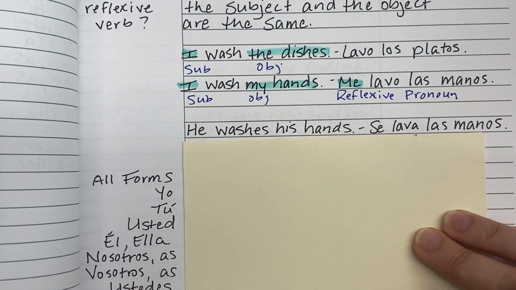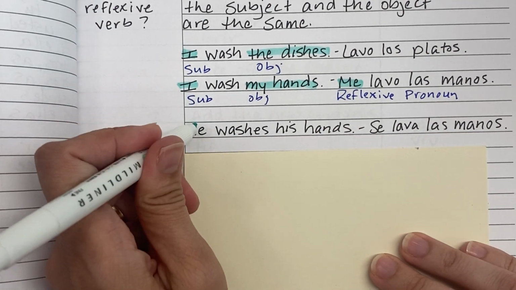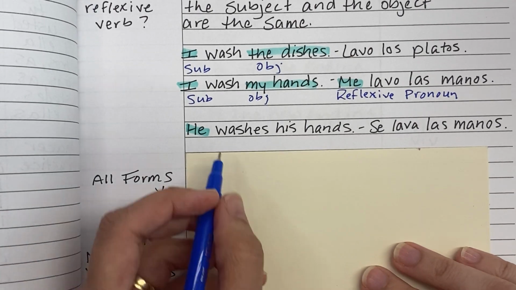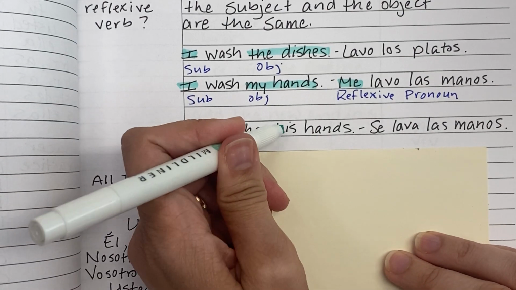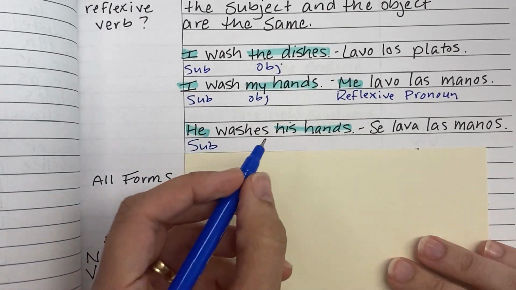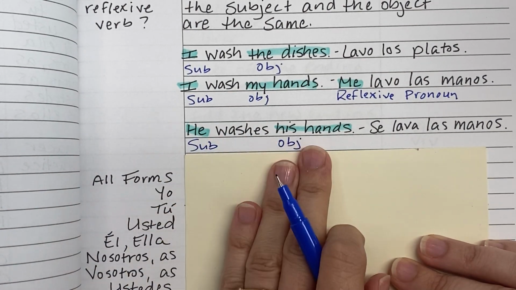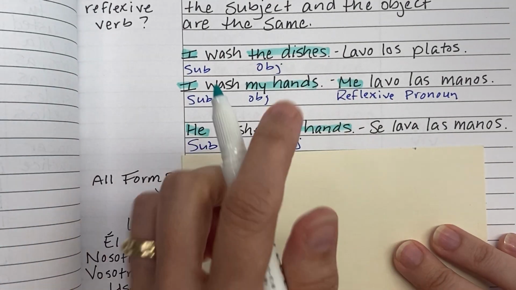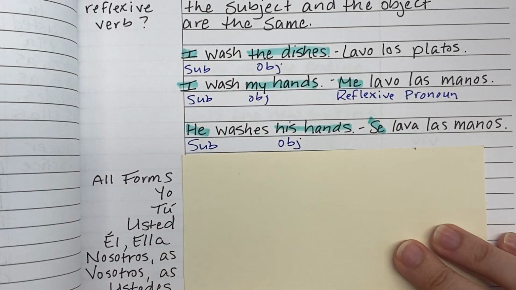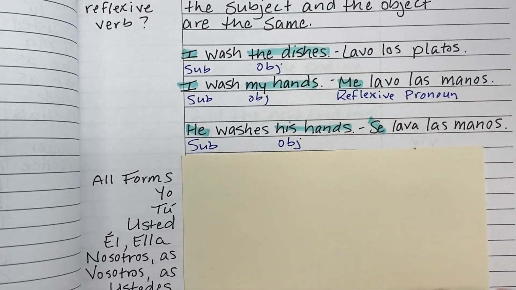He washes his hands. The subject is he, right? And the object is his own hands, his hands. So again, they're the same, right? The subject and the object are the same. So in this case, we need the reflexive pronoun. And for the he form, the reflexive pronoun is se. Se lava las manos. And there's your reflexive pronoun for the he form of the verb.